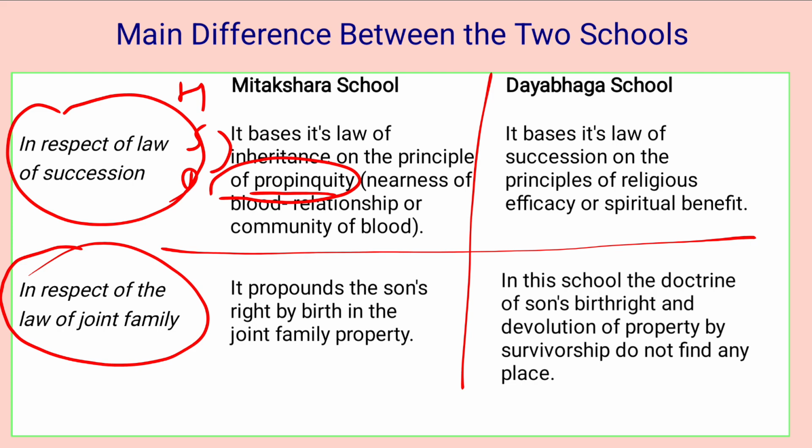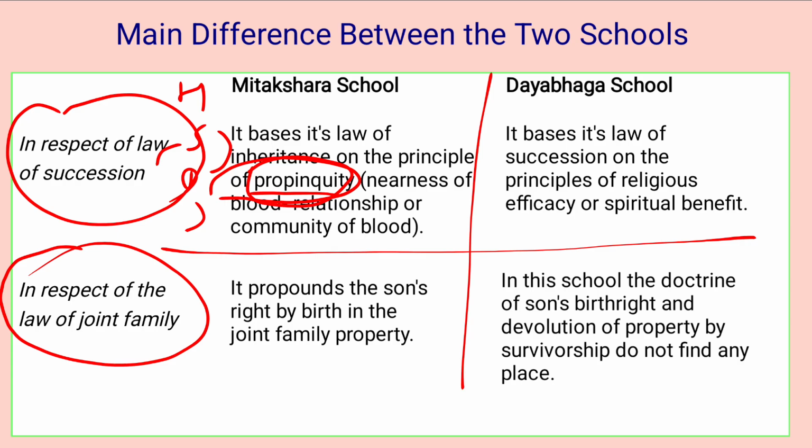One more example: if there is a daughter's son and a son's son, they would also take equally and simultaneously the property of their grandparent, right? But this school did not give full effect to the principle of propinquity.